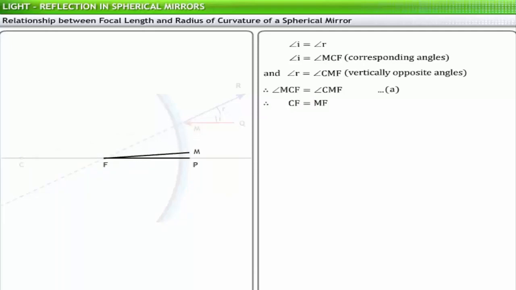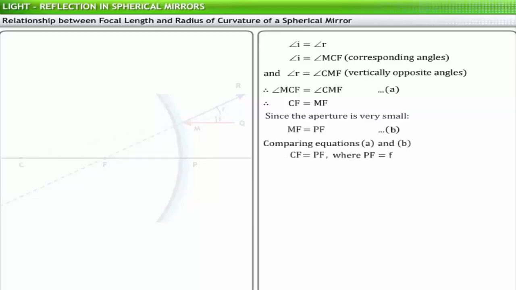If point M is very close to point P, that is, the linear aperture of the mirror is very small, then MF is equal to PF. Therefore, CF is equal to PF. Also, PC is equal to PF plus CF, or PC is equal to 2PF since CF is equal to PF.